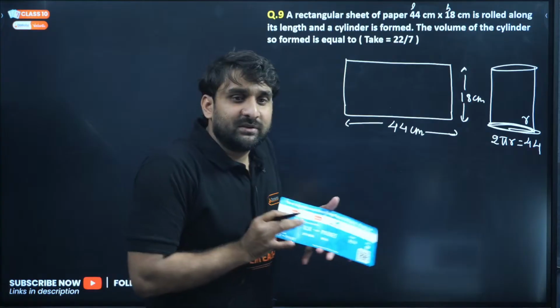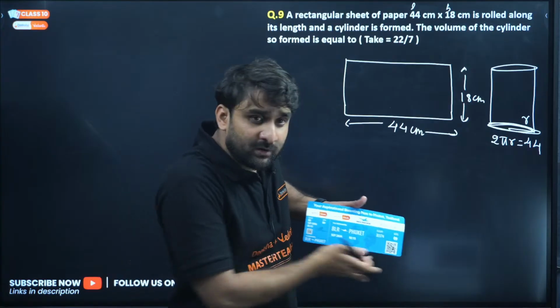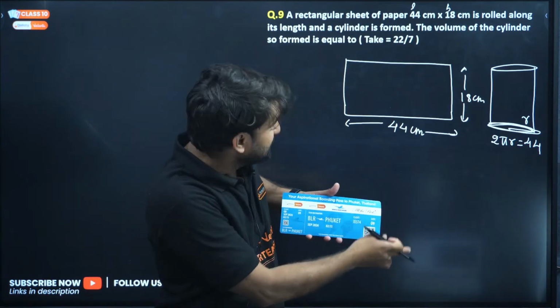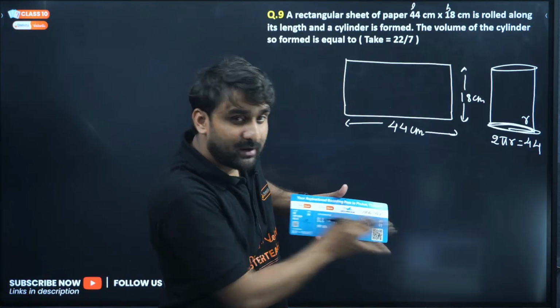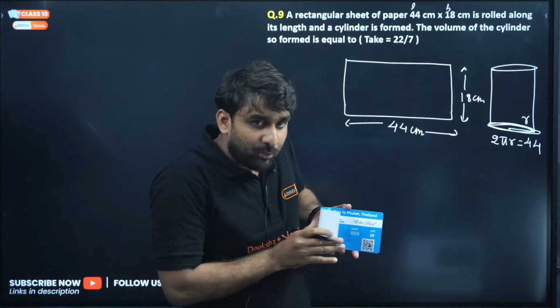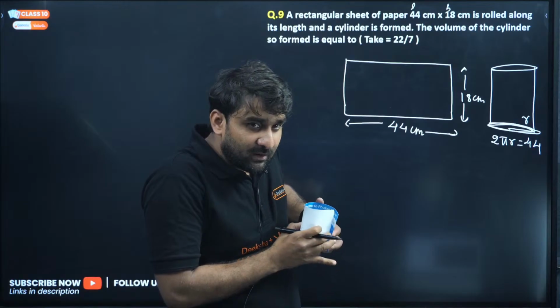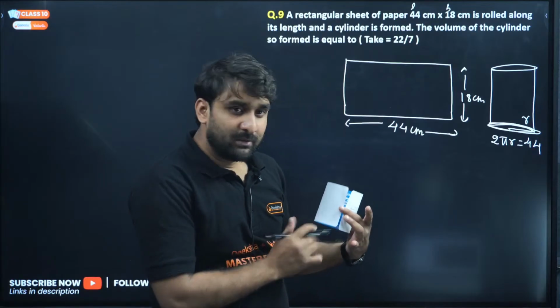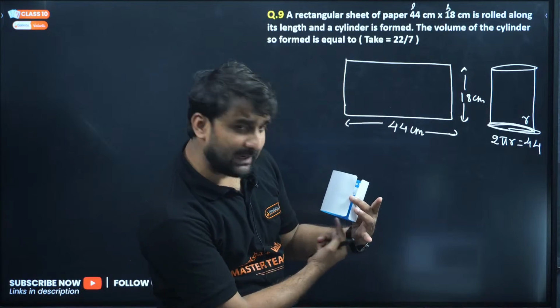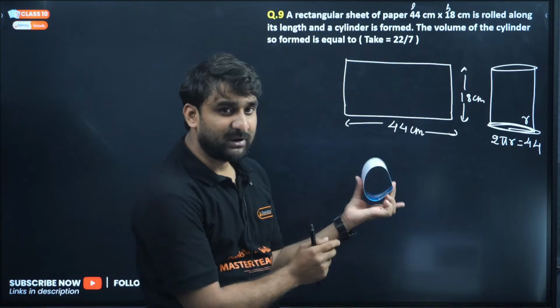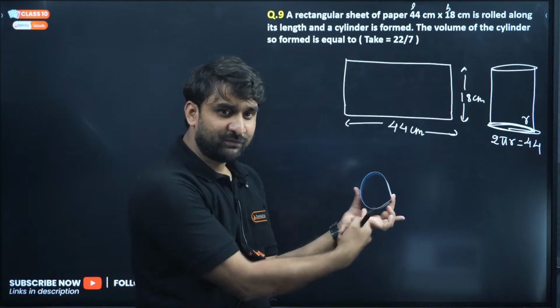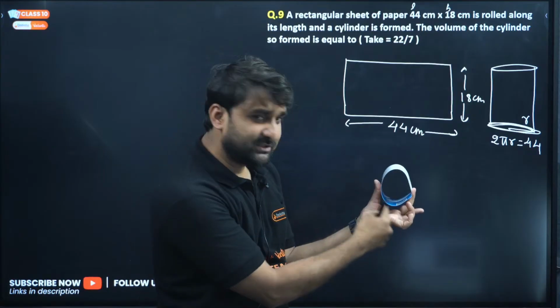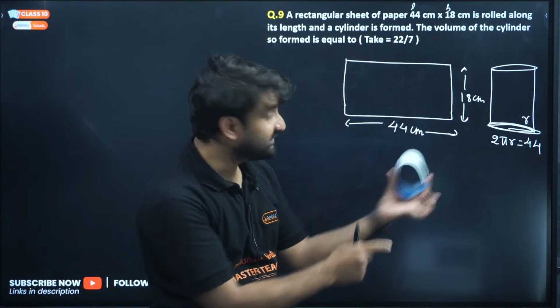Look, this is a piece of paper, this is 44 centimeter and this is 18 centimeter. And I'm rolling this and making a cylinder. Look, this is the cylinder formed here. So this complete length, which is 44 centimeter, has become the circular base of the cylinder. This will be the circumference, and the circumference is equal to 2 pi r.